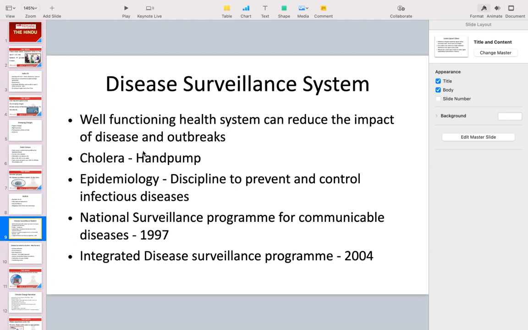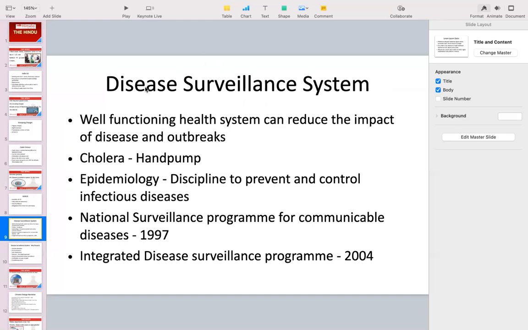Next, the news article today was about the disease surveillance system. So see, we have already seen the epidemic of COVID-19, which has disrupted the social and economic life of the country as well as the whole world. So what can we do in order to prevent such disruptions in future? Okay, so a well-functioning health system, which includes a disease surveillance system. See, a disease surveillance system is where you can count and track the number of people who are getting infected by the disease. What it does is it makes it easy for us to understand the causes of a rapid increase in the number of infections.